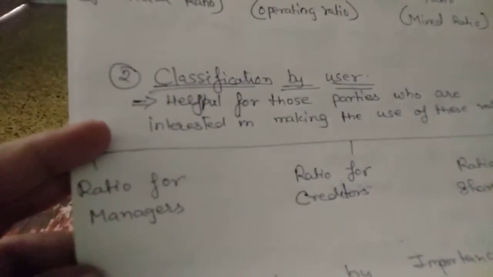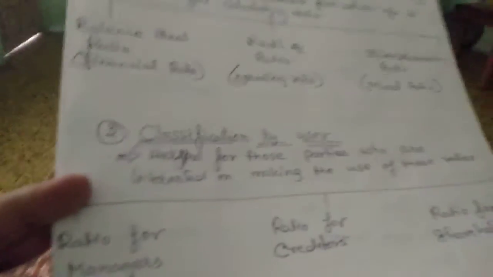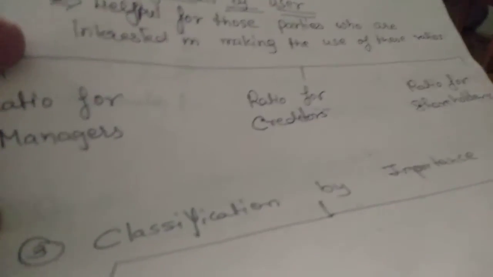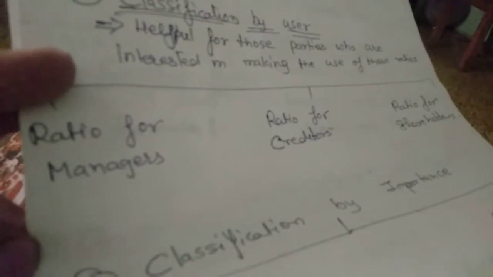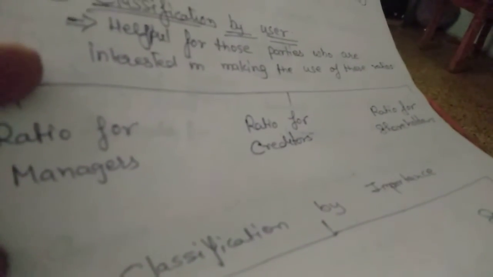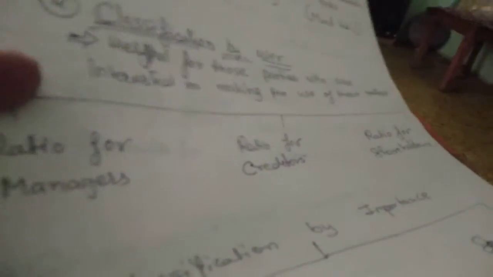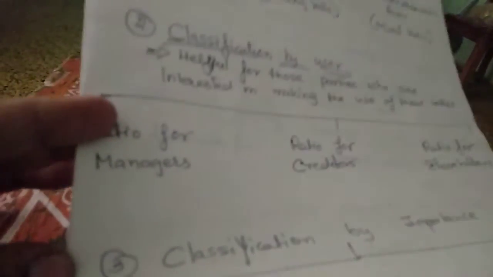Now the second classification of the ratios is classification by users, meaning the ratios which we are going to prepare, and the people who are going to use them. The management comprises top level, middle level and lower level management. Mostly the decisions are taken by the board of directors, implemented through the lower level management with the help of managers, that is, the middle level management. So if the ratios are used by the managers, what would be the ratios we are going to calculate?